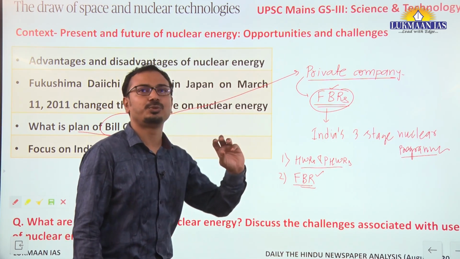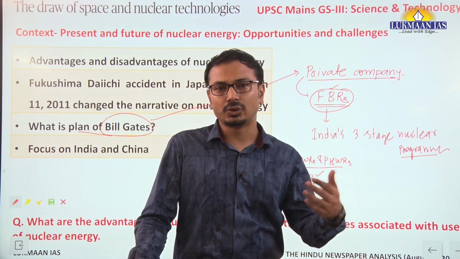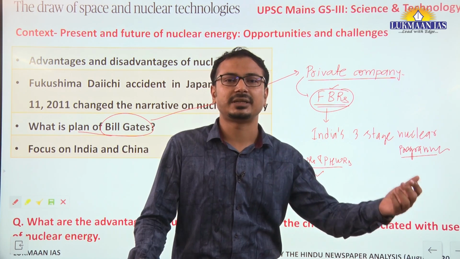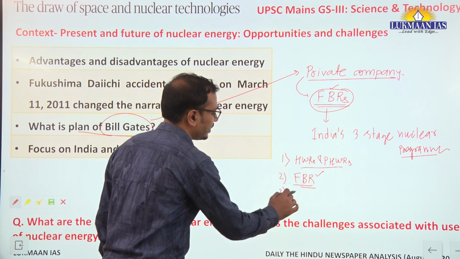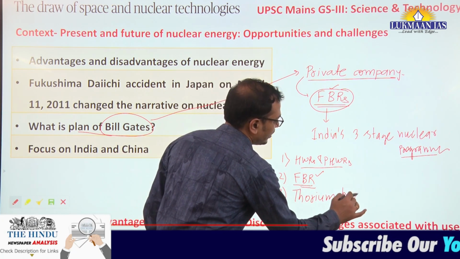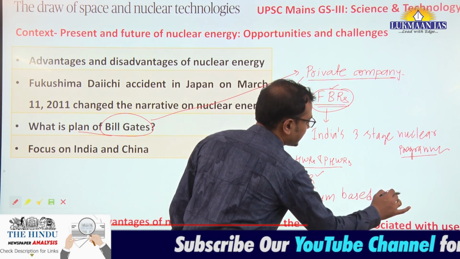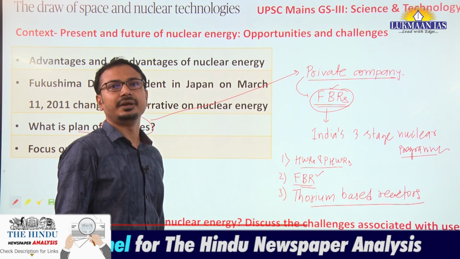From the FBRs, plutonium is the result of the reaction, and that plutonium plus thorium in the third stage is going to be the fuel. So thorium based reactors are going to be the third stage in India.